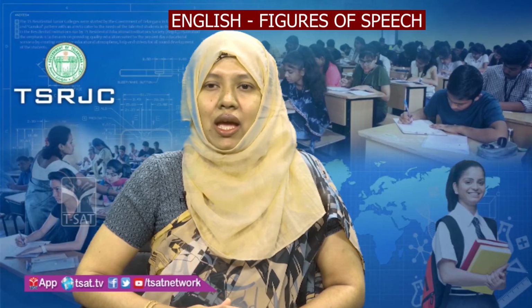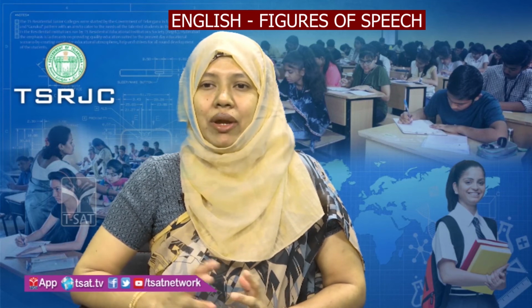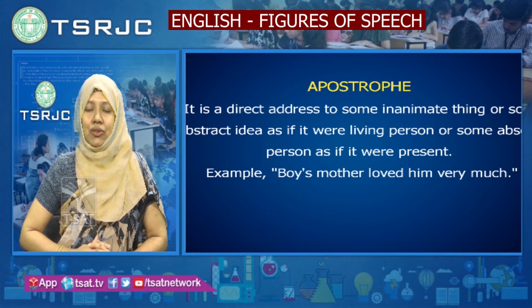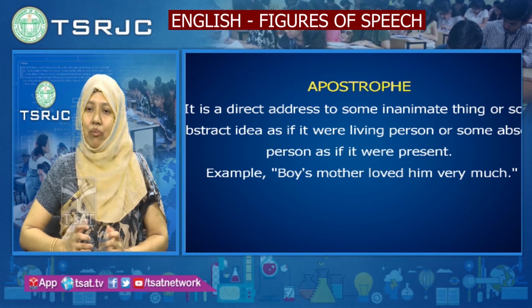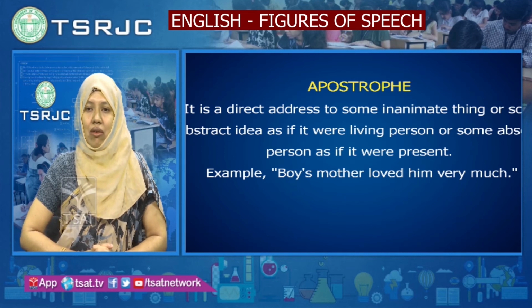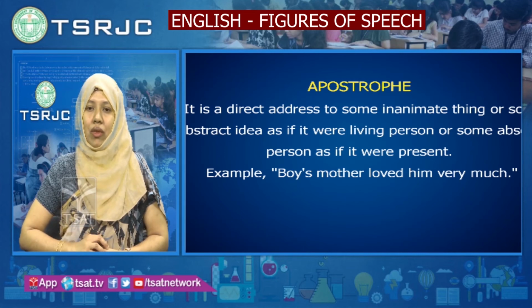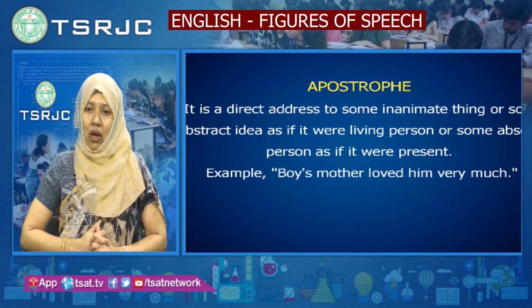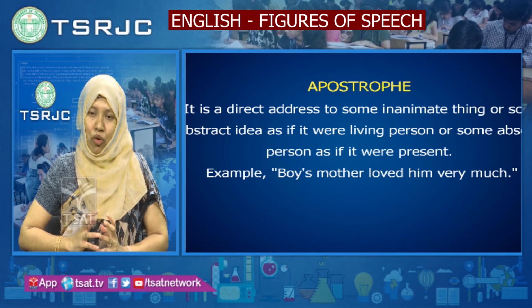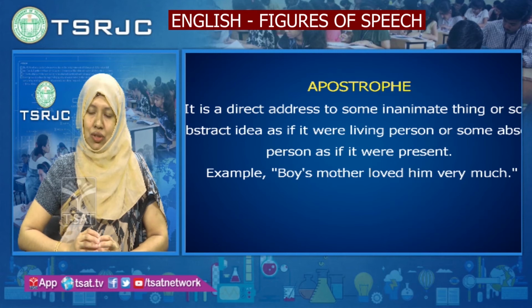Moving on to the next, apostrophe. What is an apostrophe? It is direct address to some inanimate thing or abstract idea as if it were a living person, as if they were present. Now if I say a sentence, boy's mother loved him very much. If you read thoroughly, it means the mother is no more.